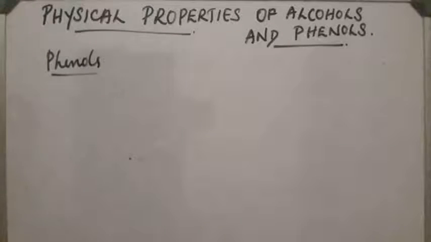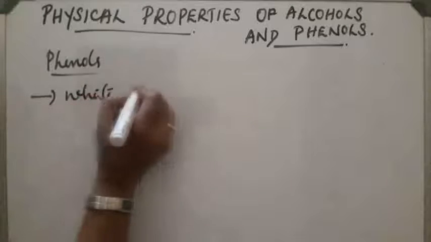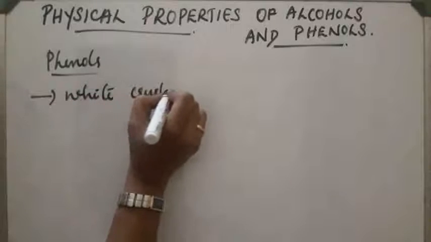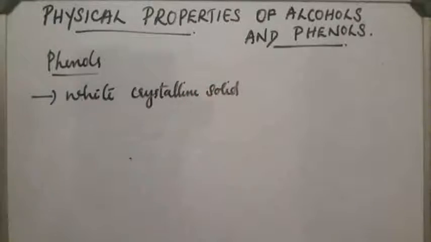Properties of phenols. Physical properties are almost similar to those of alcohols, and phenol is a white crystalline solid. It is a white crystalline solid, but it turns reddish brown when exposed to air because oxidation takes place.